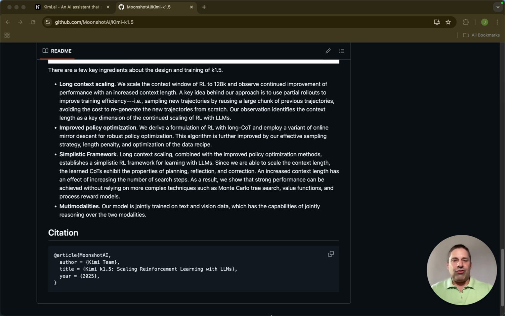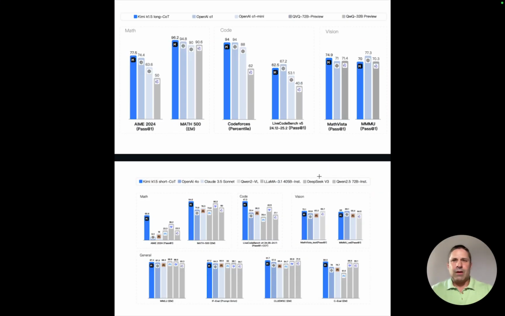I was talking about the benchmarks. This is rather small for you. You can go to their GitHub and look at this same image. But if you look at the benchmarks for Kimi K 1.5, they compare it to OpenAI's O1, O1 Mini, and one of Qwen's reasoning models that recently came out. They also compare it in short chain of thought to some of the standard models like GPT-4o and Sonnet. We'll focus here on the long chain of thought, the reasoning model benchmarks.